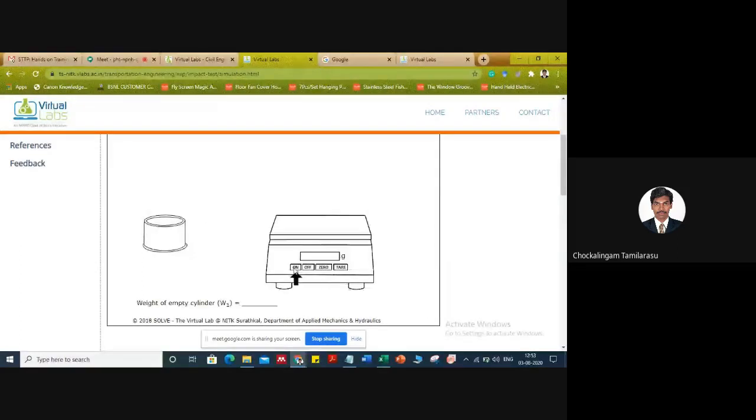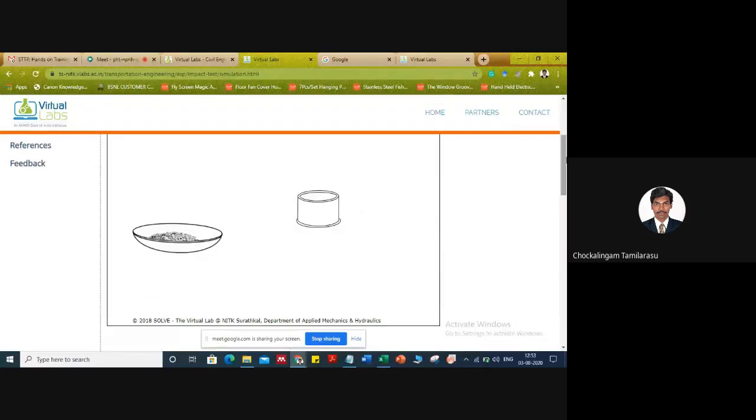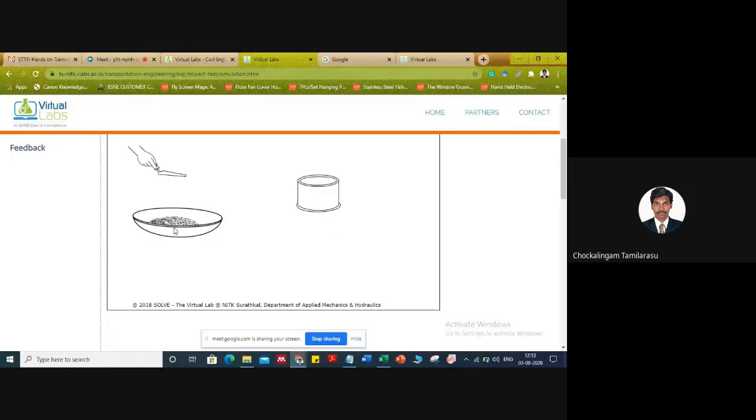Then we weigh the empty cylinder and tare it. That is W1, automatically recorded. Now we do a similar thing to what we carried out in the aggregate crushing test.